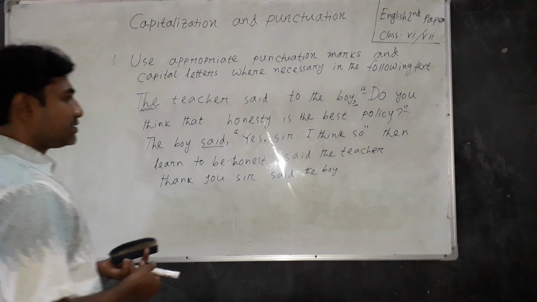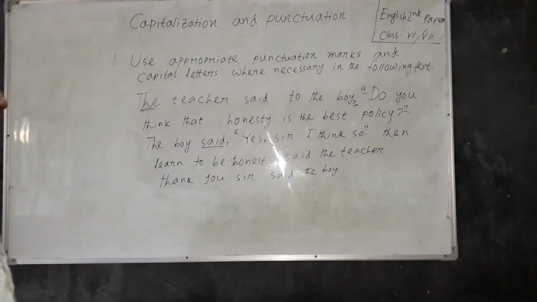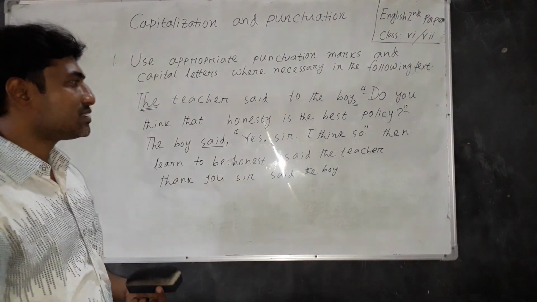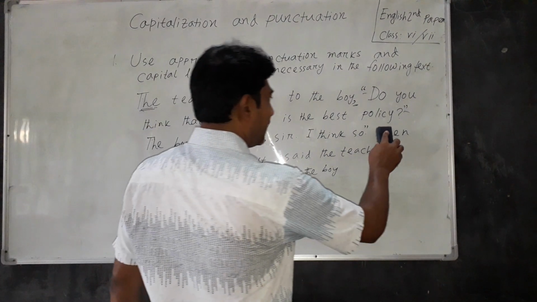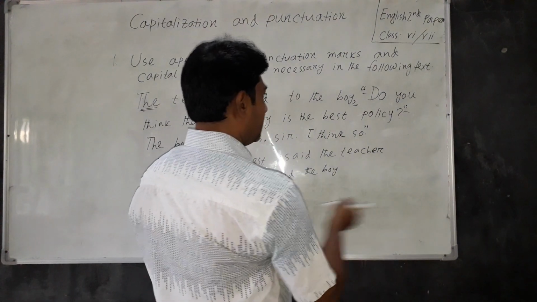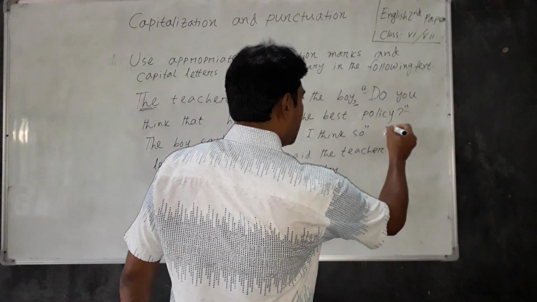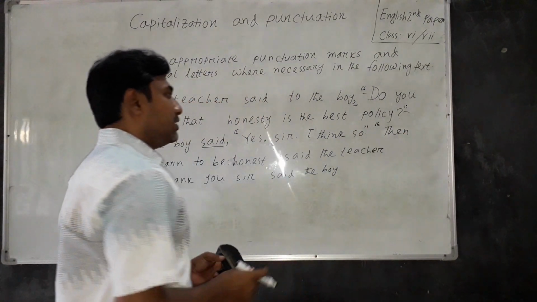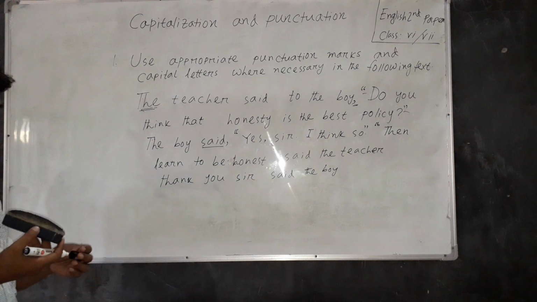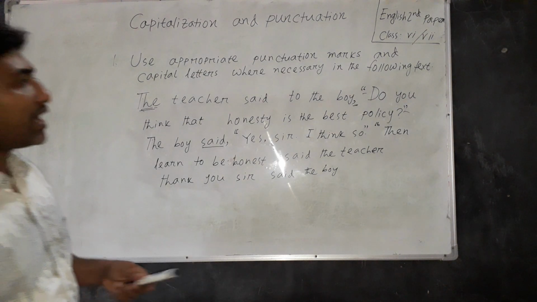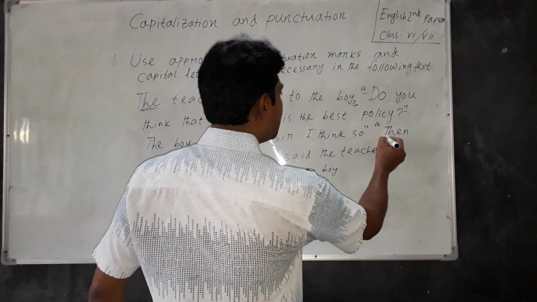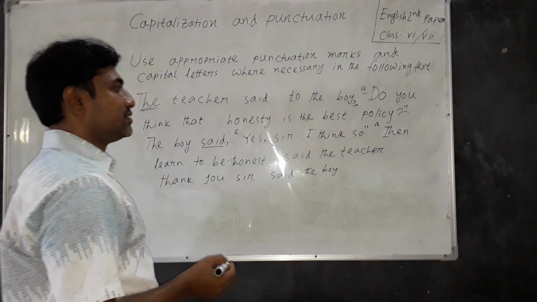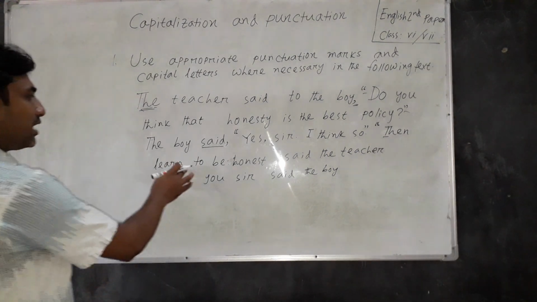Look at the next sentence. Then learn to be honest, said the teacher. This is also an example of a direct speech, and as the direct speech begins with then, we have to write capital T here, and we have to put inverted comma there. Then learn to be honest.